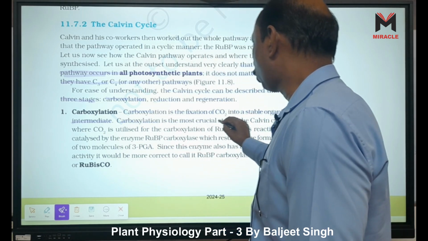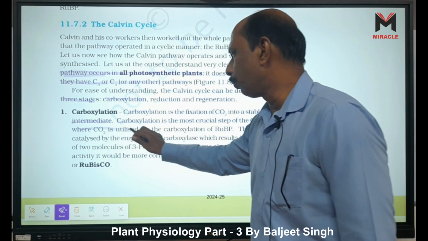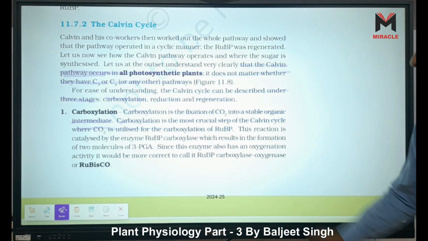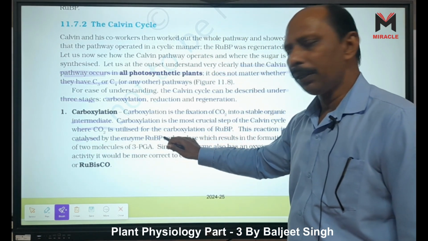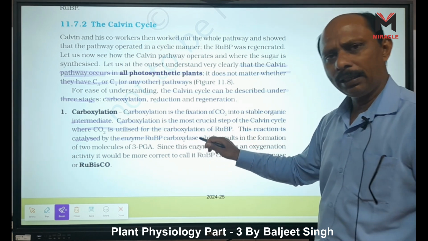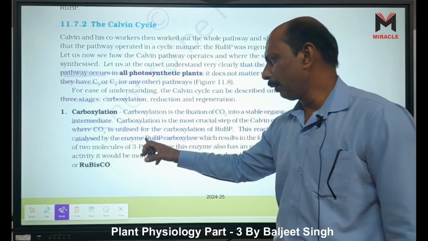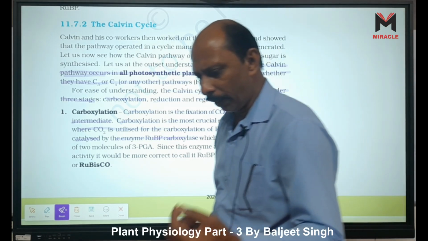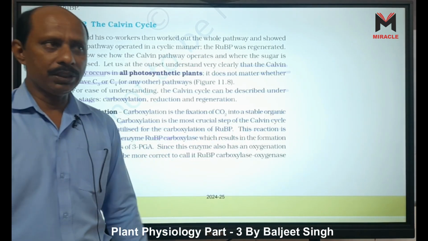Carboxylation is the fixation of CO2 into a stable organic intermediate. It is the most crucial step of the Calvin cycle, where CO2 is utilized for the carboxylation of RuBP. This reaction is catalyzed by the enzyme RuBP carboxylase, because it picks up the carbon dioxide. When it binds with oxygen, it is called RuBP oxygenase.